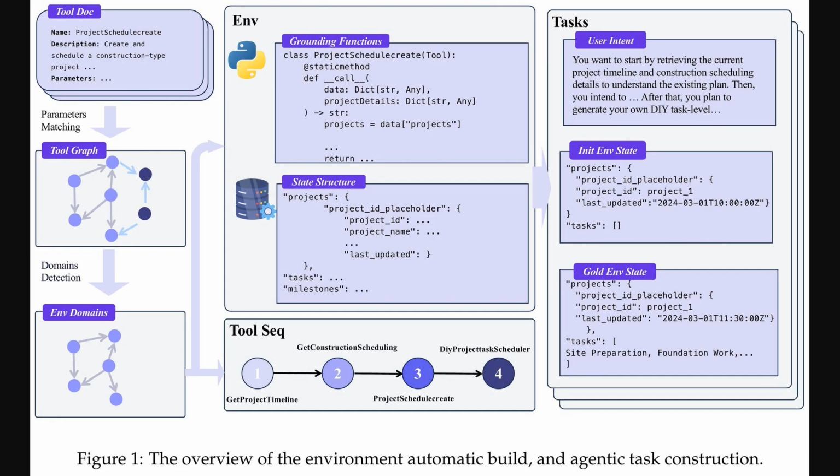Alright. The previous item sketched the big claim and community reaction. Figure 1 shows how the system constructs environments and then generates verifiable tasks, which matters because consistent state transitions let models learn reliable tool use. The left panels start from tool documents, form a tool graph, and detect domains. The center panels materialize each environment with grounding functions, a database-like state structure, and a sample tool sequence. The right panels define tasks with user intent, an initial environment state, and a gold environment state for checking outcomes.